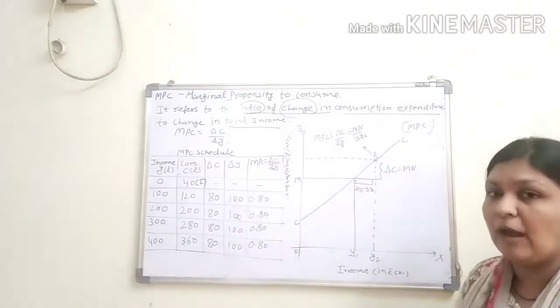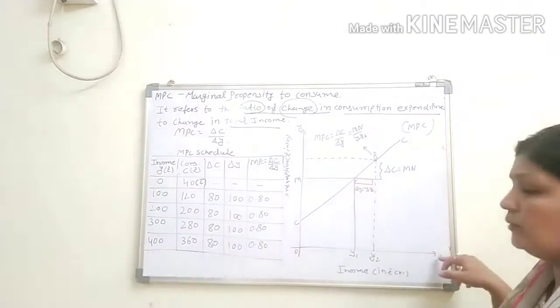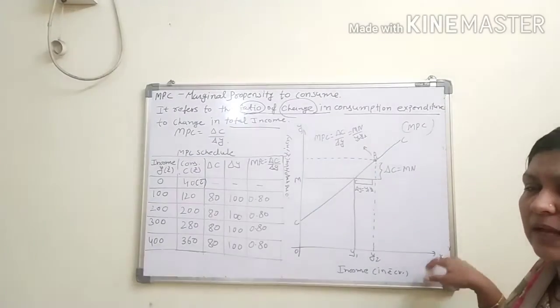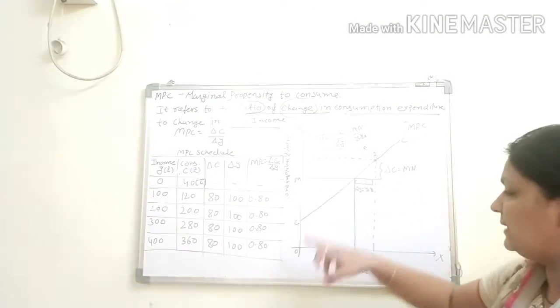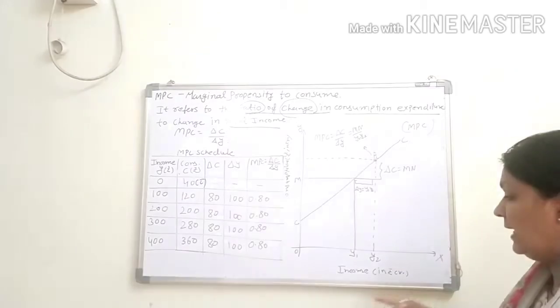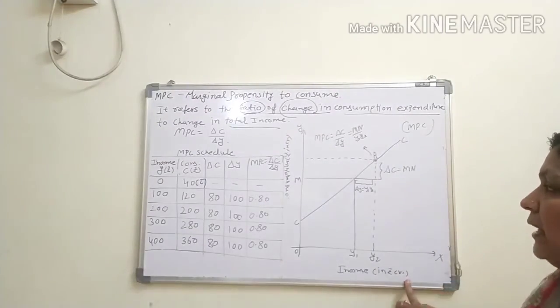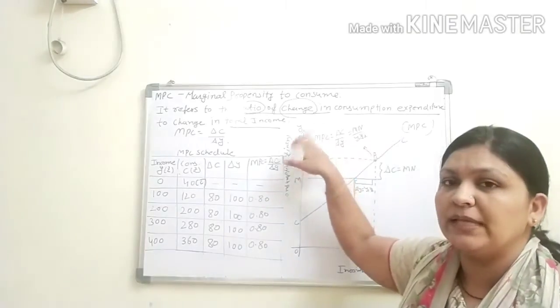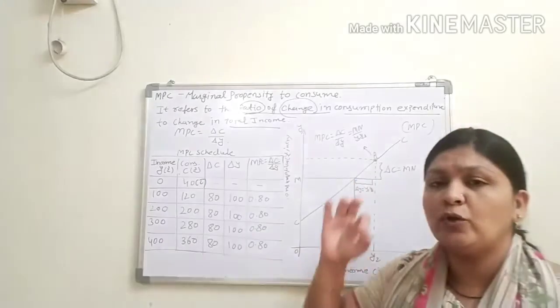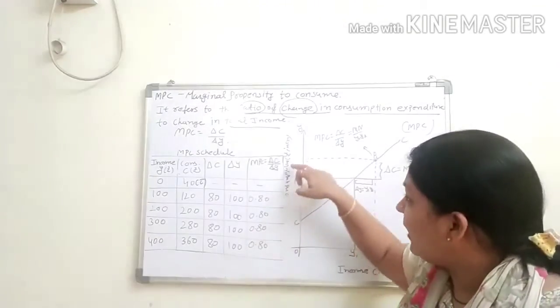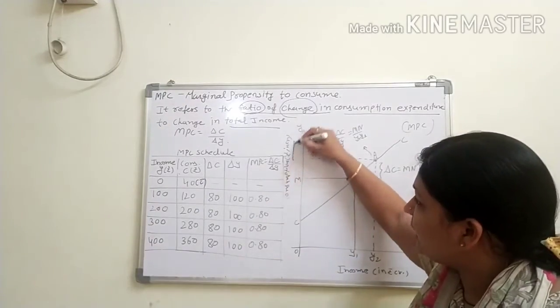Now move on to the graph. There are two axes of the graph, as you know. This is the y-axis and this is the x-axis. Clear? On the x-axis, we assume that this is the income in rupees in crores, and here consumption in rupees in crores. Listen, students, when you put it in the graph, the variable and these units must be written in